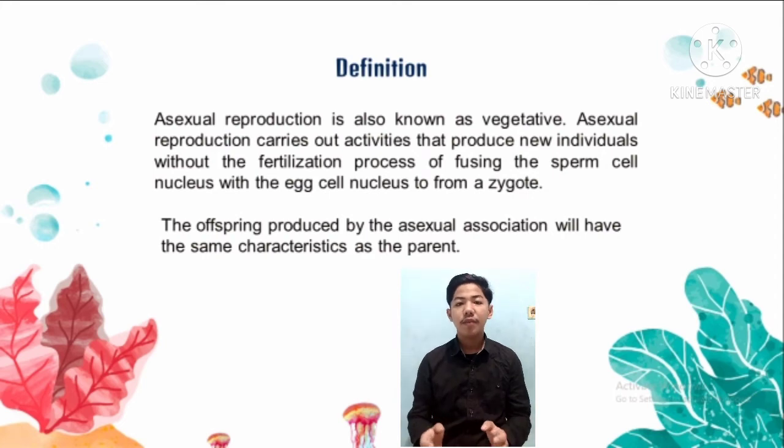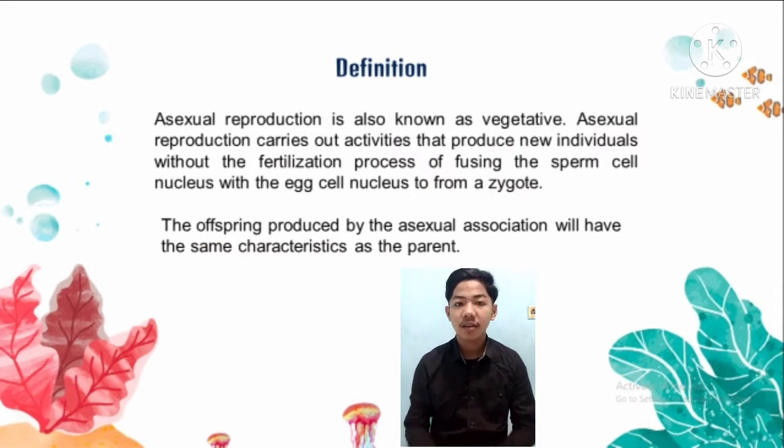Plants can perform asexual reproduction because plants have cells that can develop into various types of constituent cells of tissues and organs. These are called meristem cells. The offspring produced by asexual reproduction will have the same characteristics as the parent.